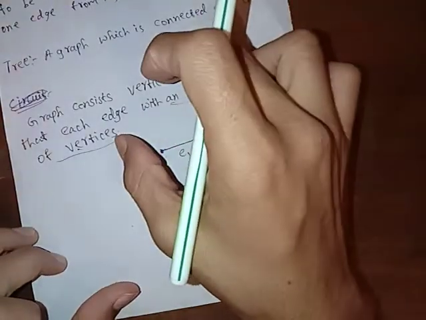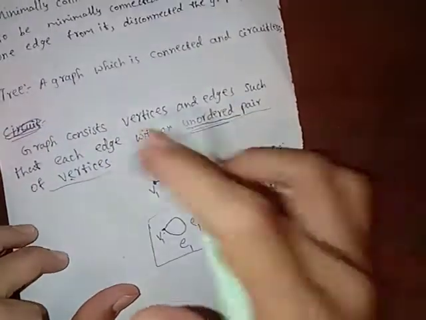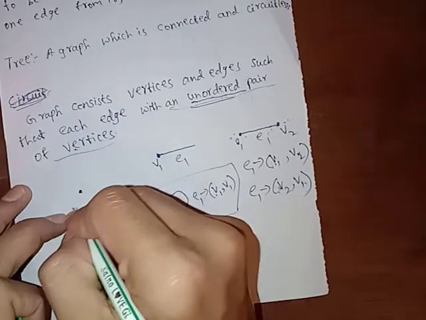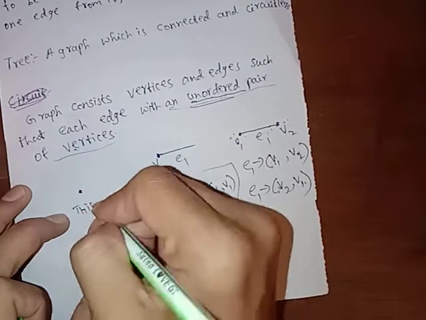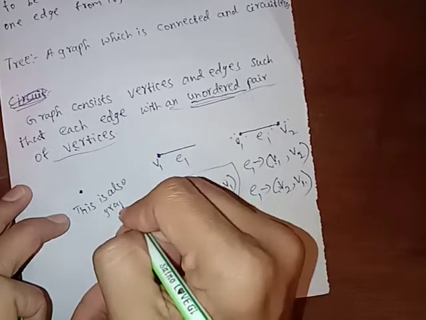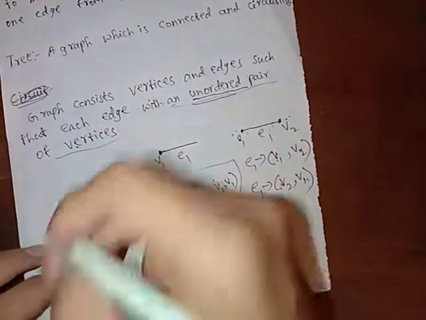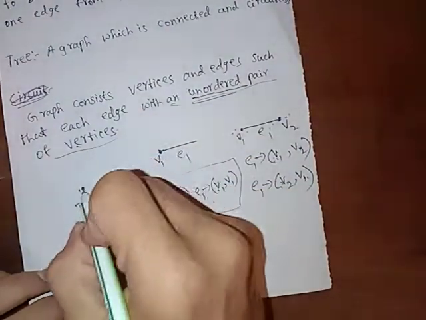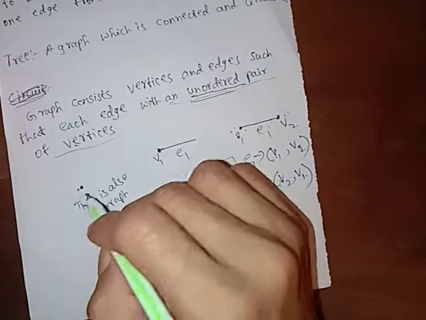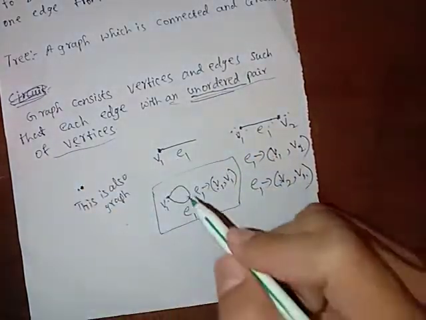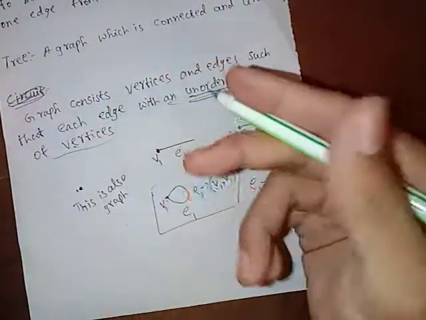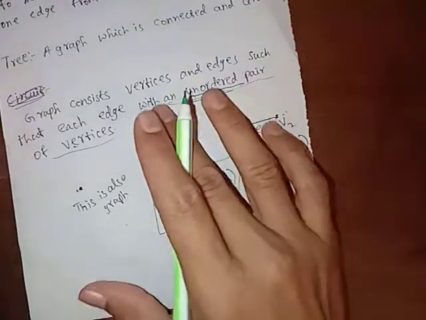Now this is a graph. We can call it a graph with only one vertex. This is also a graph without any edge, only one vertex or two vertices. Why? Because this is called a null graph. Without edges it is called a null graph. But without a vertex there is no graph. If there is no vertex then there is no graph.